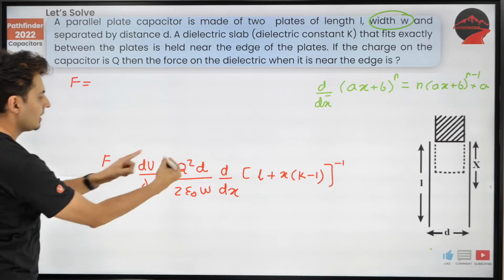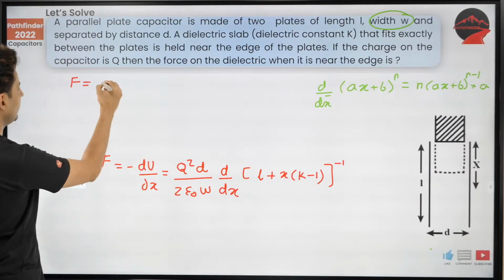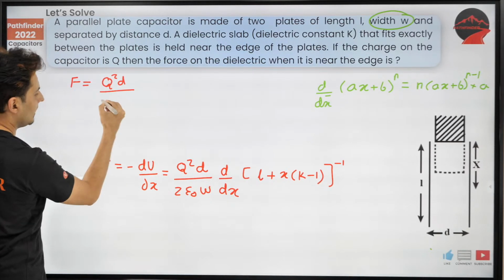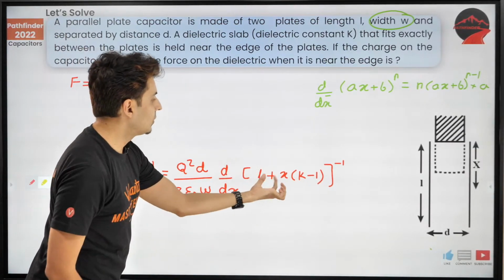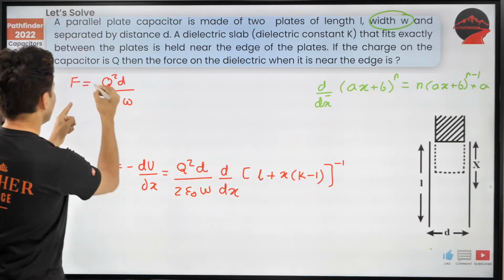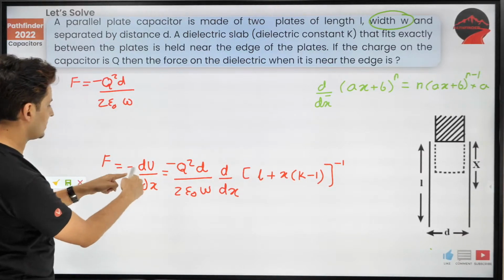So F will be, all these constants come out here: q square d divided by 2 epsilon naught w. By the way, there is a minus sign over here because it was minus.